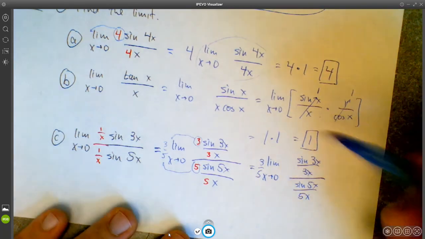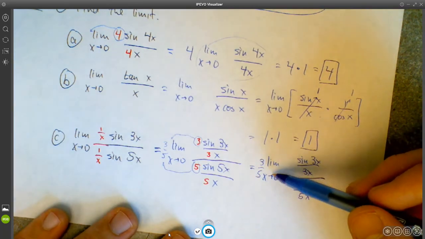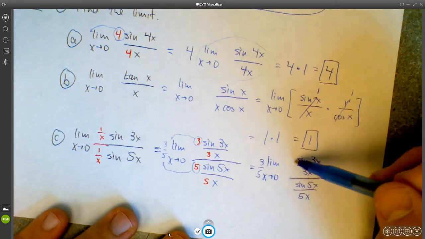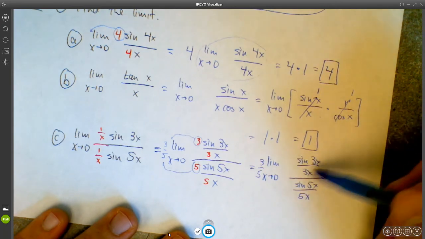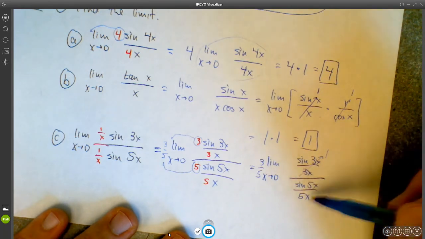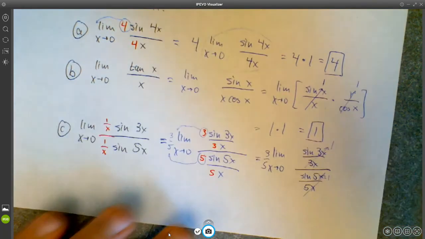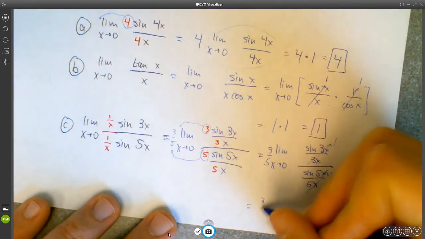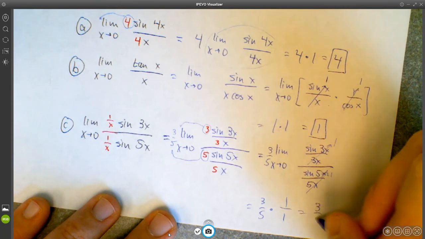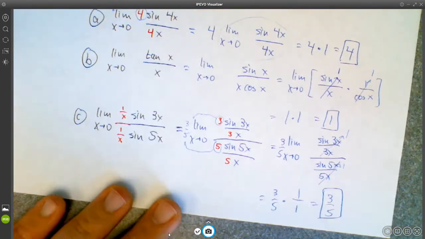Now I'm not going to show the next step, but we know that we can distribute limits across quotients. So I can take the limit of sine 3x over 3x. Well, I know that that's 1. And I can do limit as x approaches 0 of sine 5x over 5x. That's also 1. Okay, so this is 3/5 times 1 over 1, which is of course just 3/5.